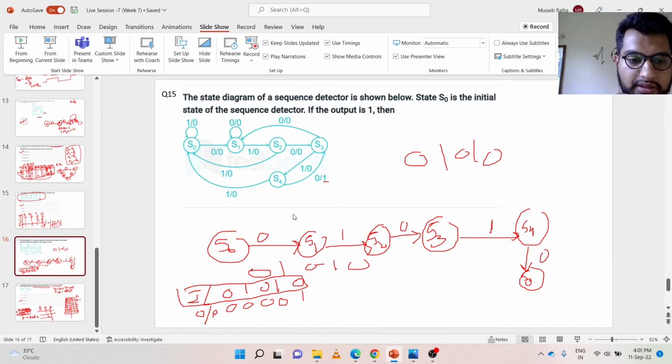Simply, you can just refer to this input. When 0, my output is 0. When input 1, then my output is 0. When 0, then 0. Then 1, then 0. And once the sequence is completed, I'll hit 1. So my sequence detector will be 0, 1, 0, 1, 0.